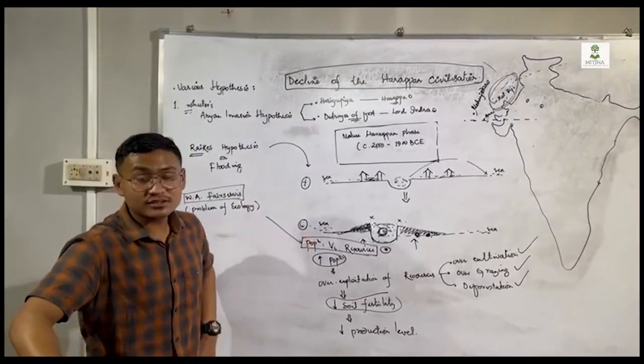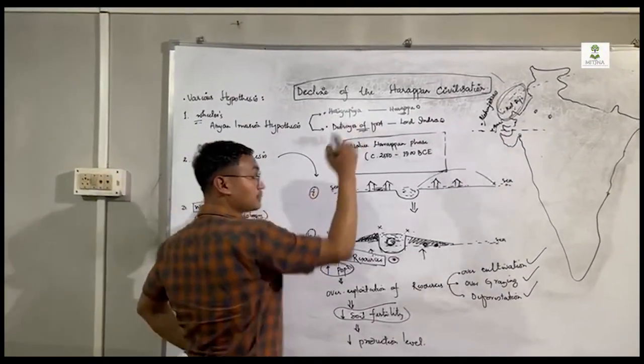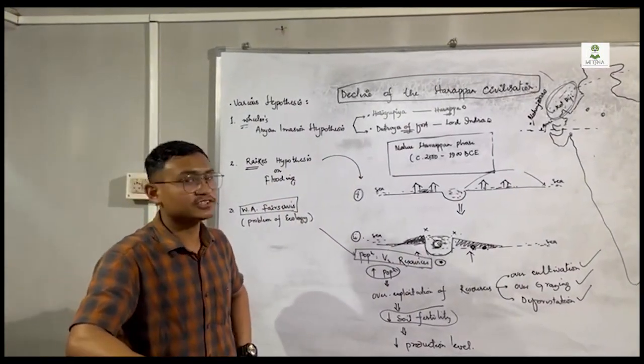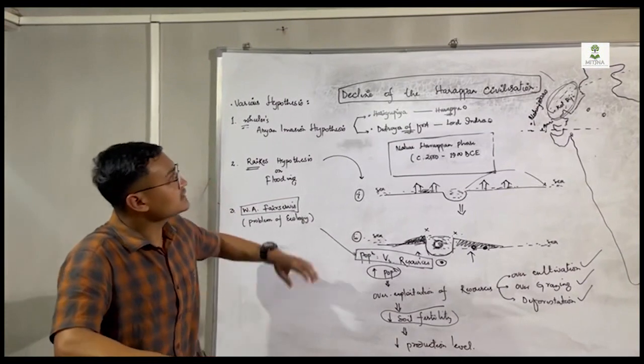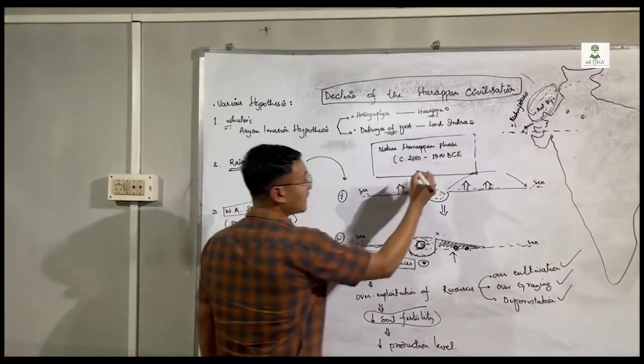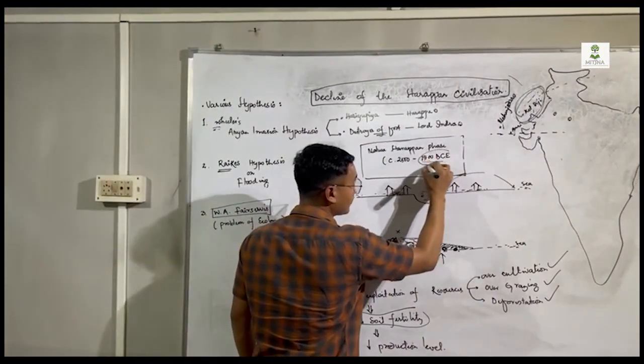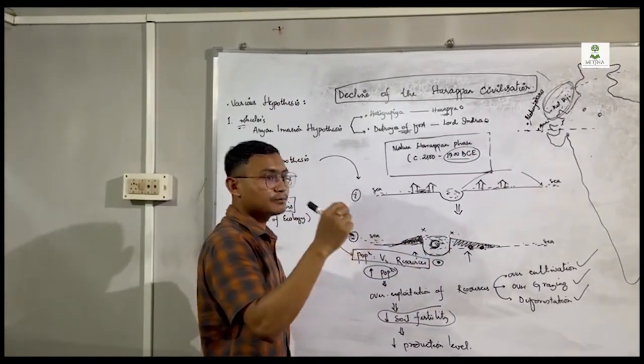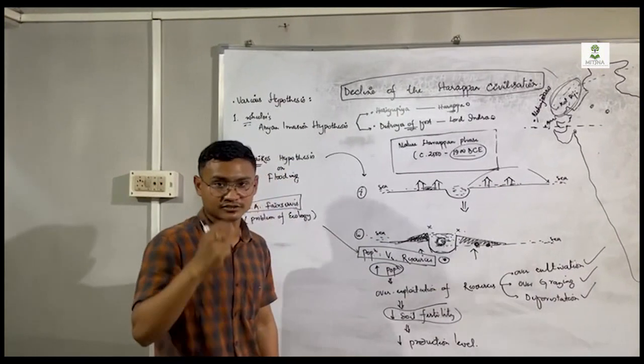Today, we are going to discuss the decline of the Harappan civilization, the earliest and oldest civilization of the Indian subcontinent. This civilization began to decline by around 1900 BCE with the downfall and disappearance of the peculiar features of the Harappan civilization, right?